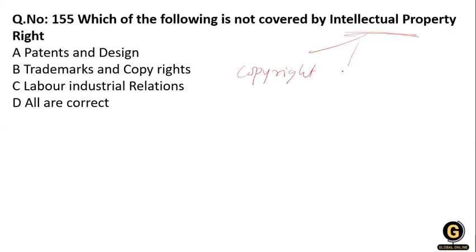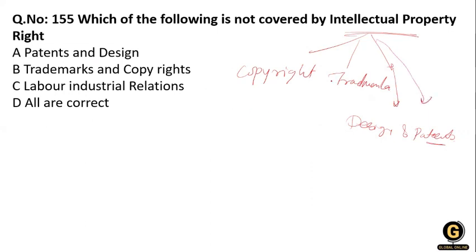trademark, design and patents, you can say design rights and the patents.